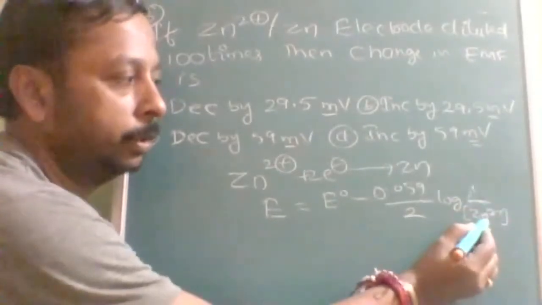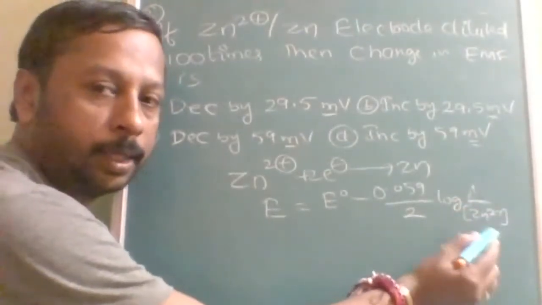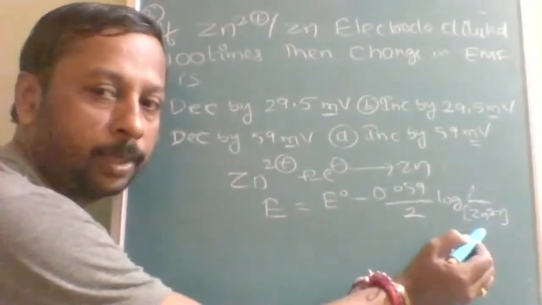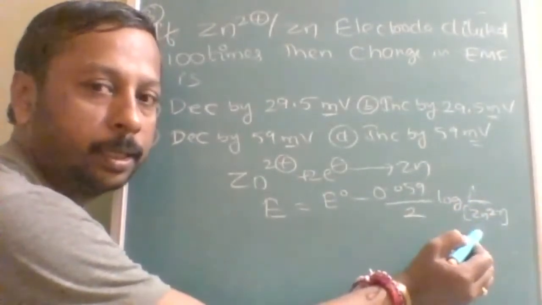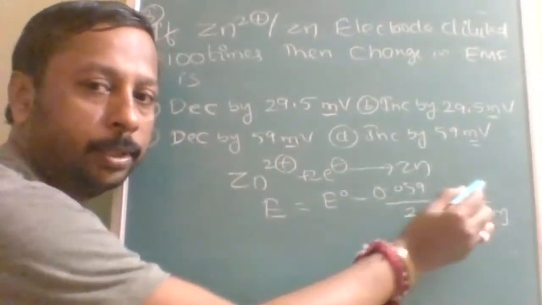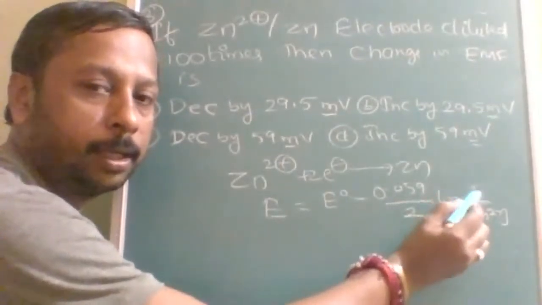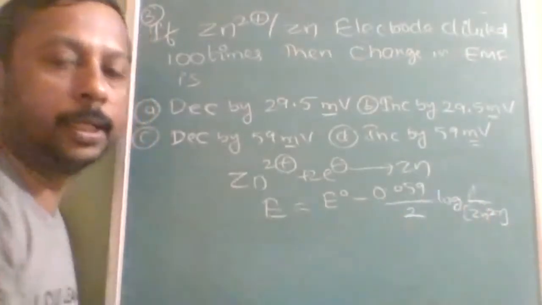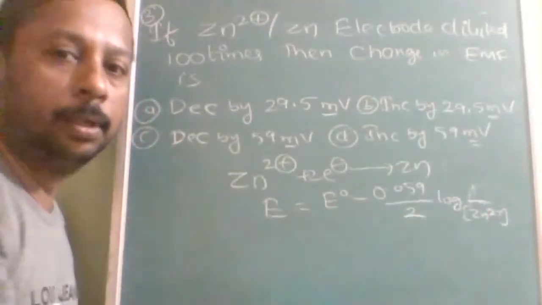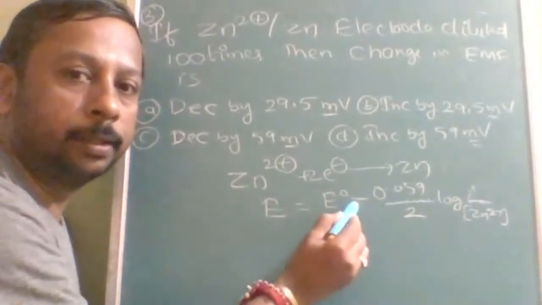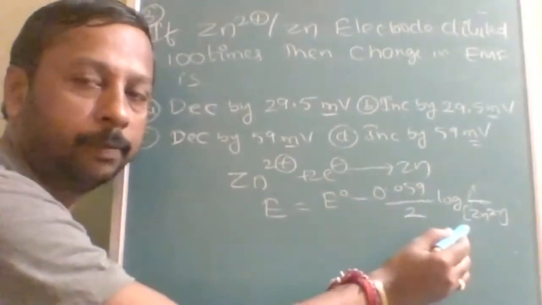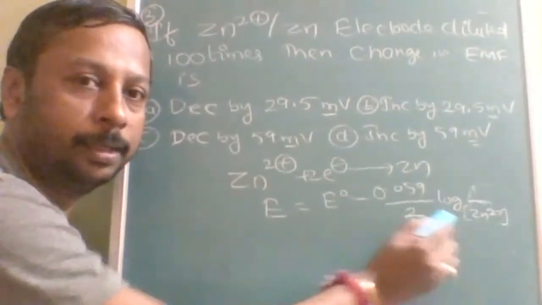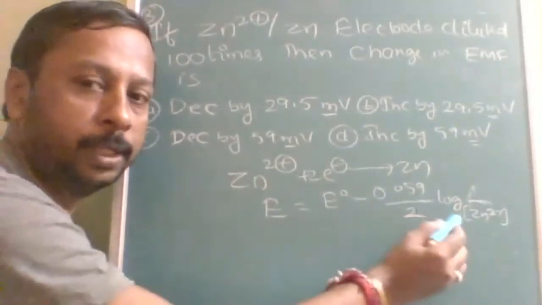Is this clear? So once it will be Zn2+, another time it will be Zn2+ by 100, so that 100 goes here. Log 100 will be 2, so that 2 and this 2 will get cancelled. Is this understood? So see here, the negative of the negative, is it inversely proportional or directly proportional? It is inversely proportional.